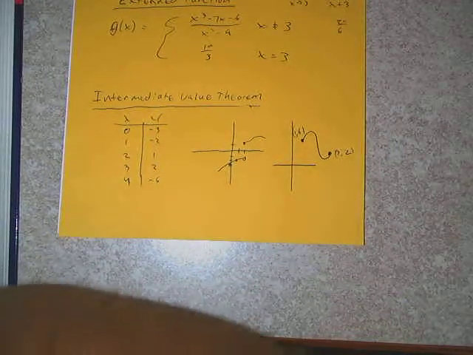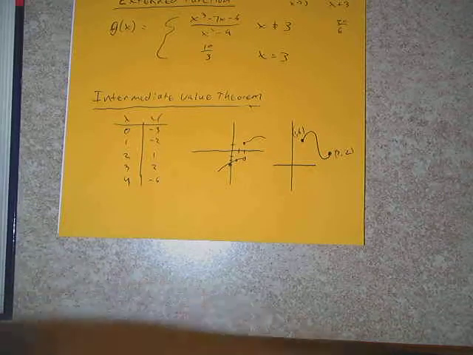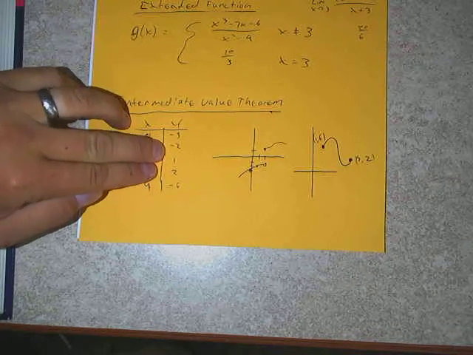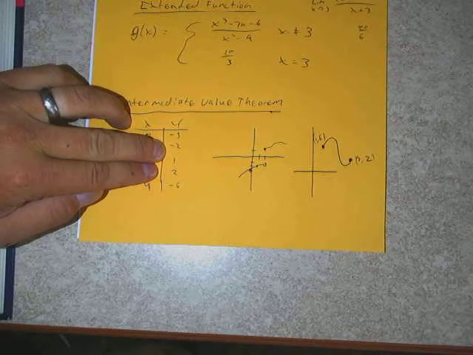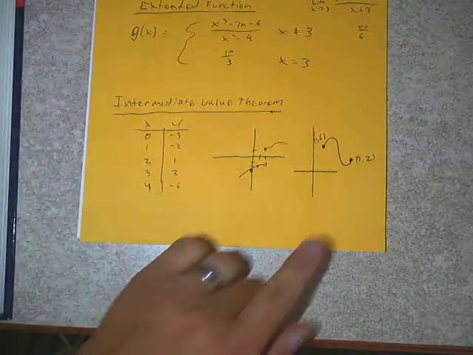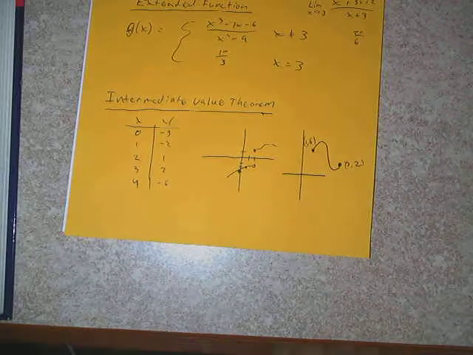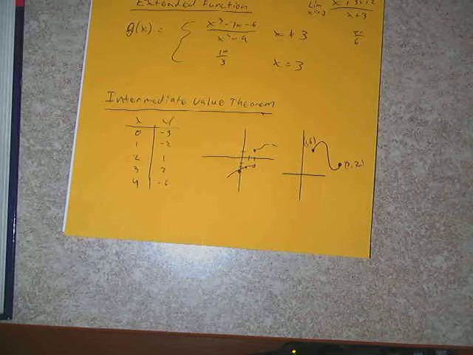In other words, if I were to draw y equals 5, would the function hit it? Yeah. If I drew y equals 4, would the function hit it? Yeah, it's between 2 and 6. What about y equals 3? Yes. What about y equals 7? In this case, it looks like it does, but does the theorem guarantee it? No. It could go outside 2 and 6, but we know that everything between 2 and 6 has to get hit. And therefore, like I said in this part, if I go between negative 2 and 1, what strategic number has to get hit based on the intermediate value theorem? 0. But again, it all relies on the fact that this function is continuous.